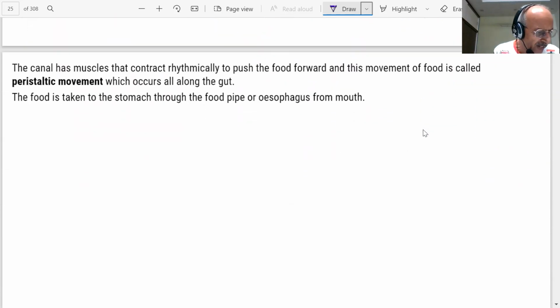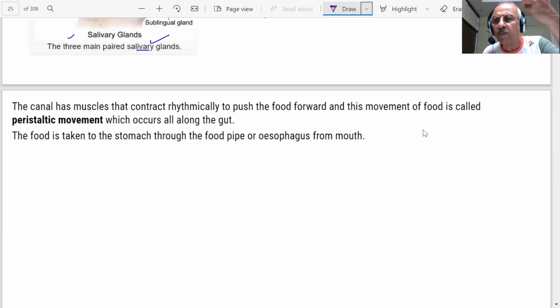What happens then, students? Now it is necessary to move the food in regulated manner along the digestive tube so that it can be processed properly in each part. The lining of canal has muscles that contract rhythmically in order to push the food forward. The food is eaten, it has to be pushed forward.